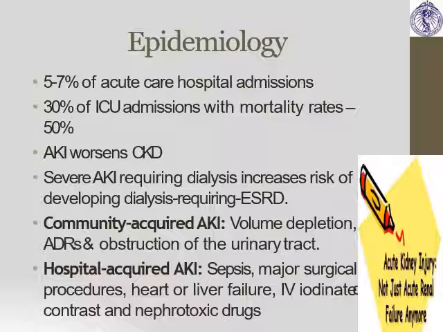Community acquired AKI is basically related to volume depletion, which can be due to loose motion, vomiting, or obstruction of the urinary tract, which can be due to a calculus, where there is a bladder calculus or urinary tract calculus. Hospital acquired AKI is due to sepsis, major surgical procedures, heart or liver failure.